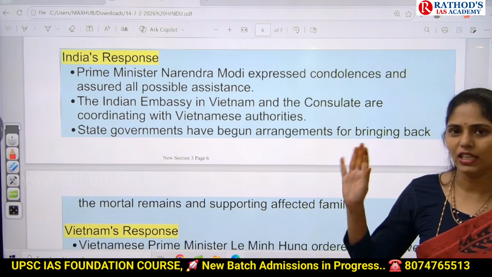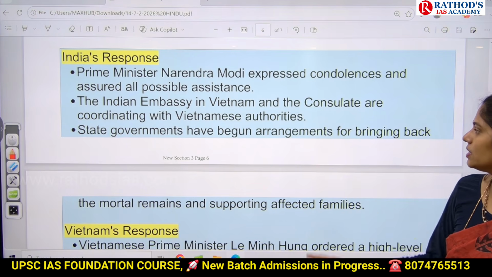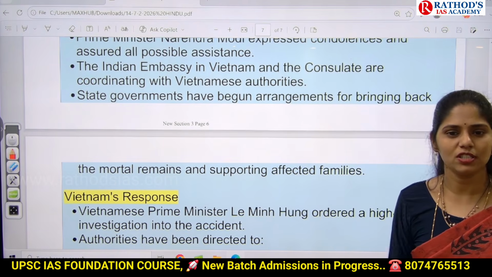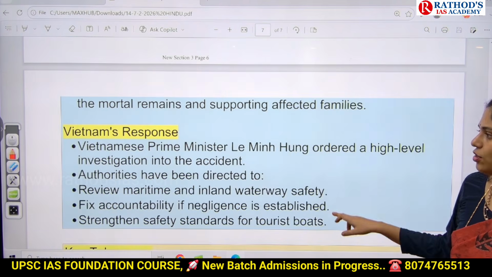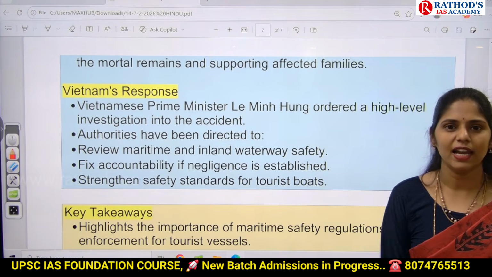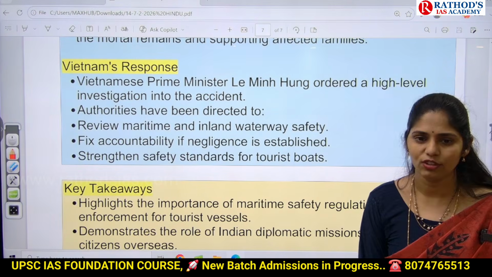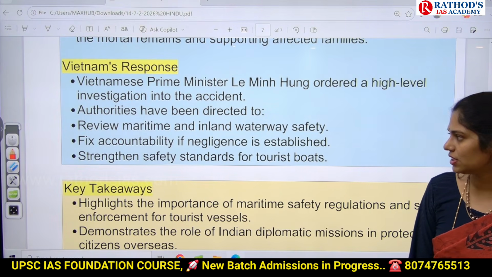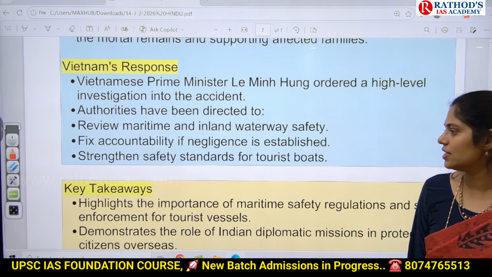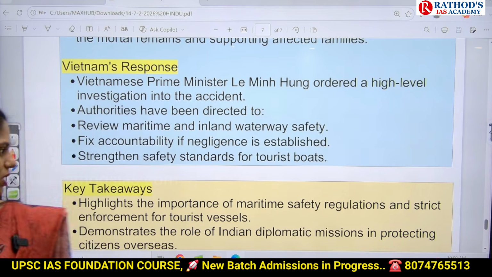And next, the Indian Embassy in Vietnam and the Consulate are also coordinating with the Vietnamese authorities, and they are making some arrangements, and they got the first shipment. And if you see Vietnam's response, they started a high-level investigation, and authorities have been directed to review maritime and inland waterway safety, fix accountability issues, and issue safety standards.